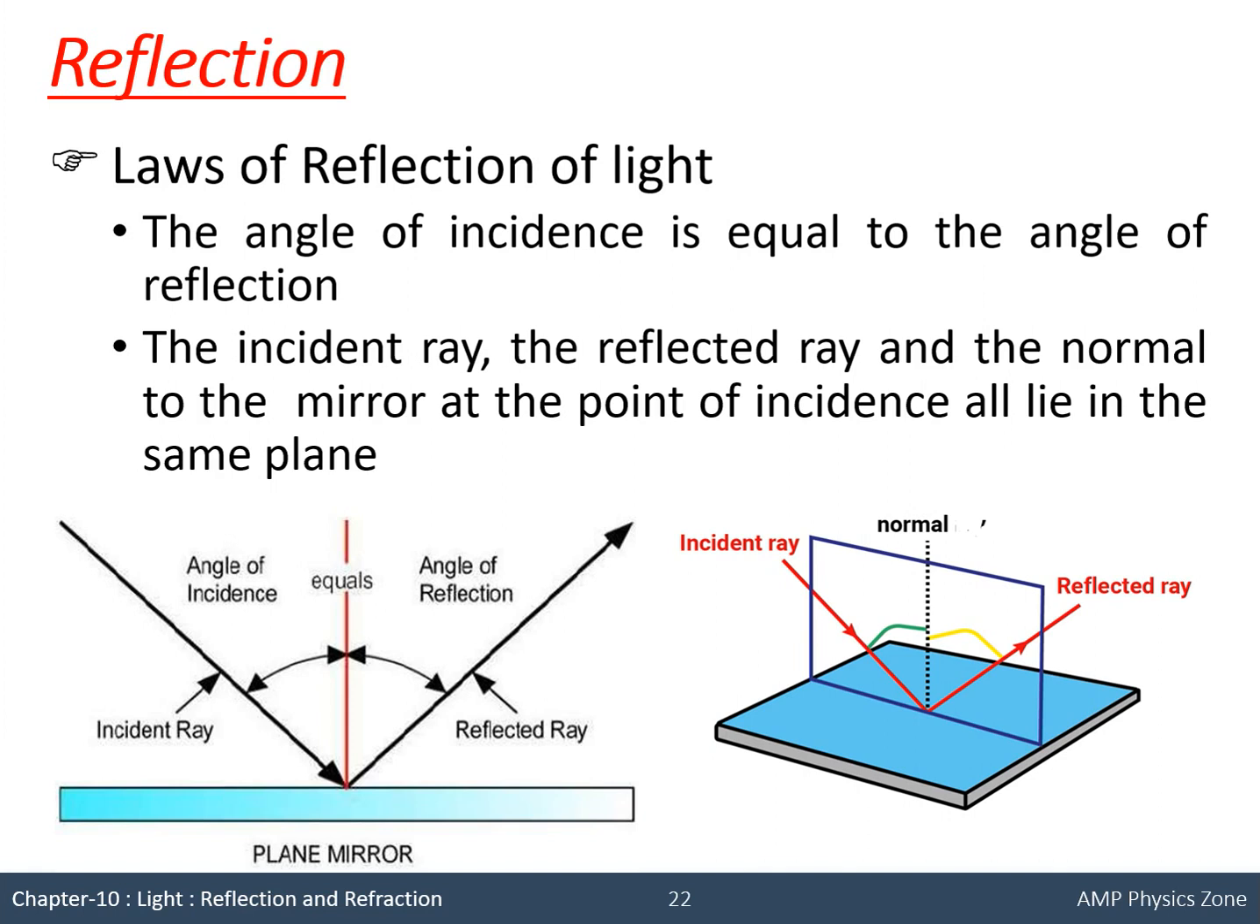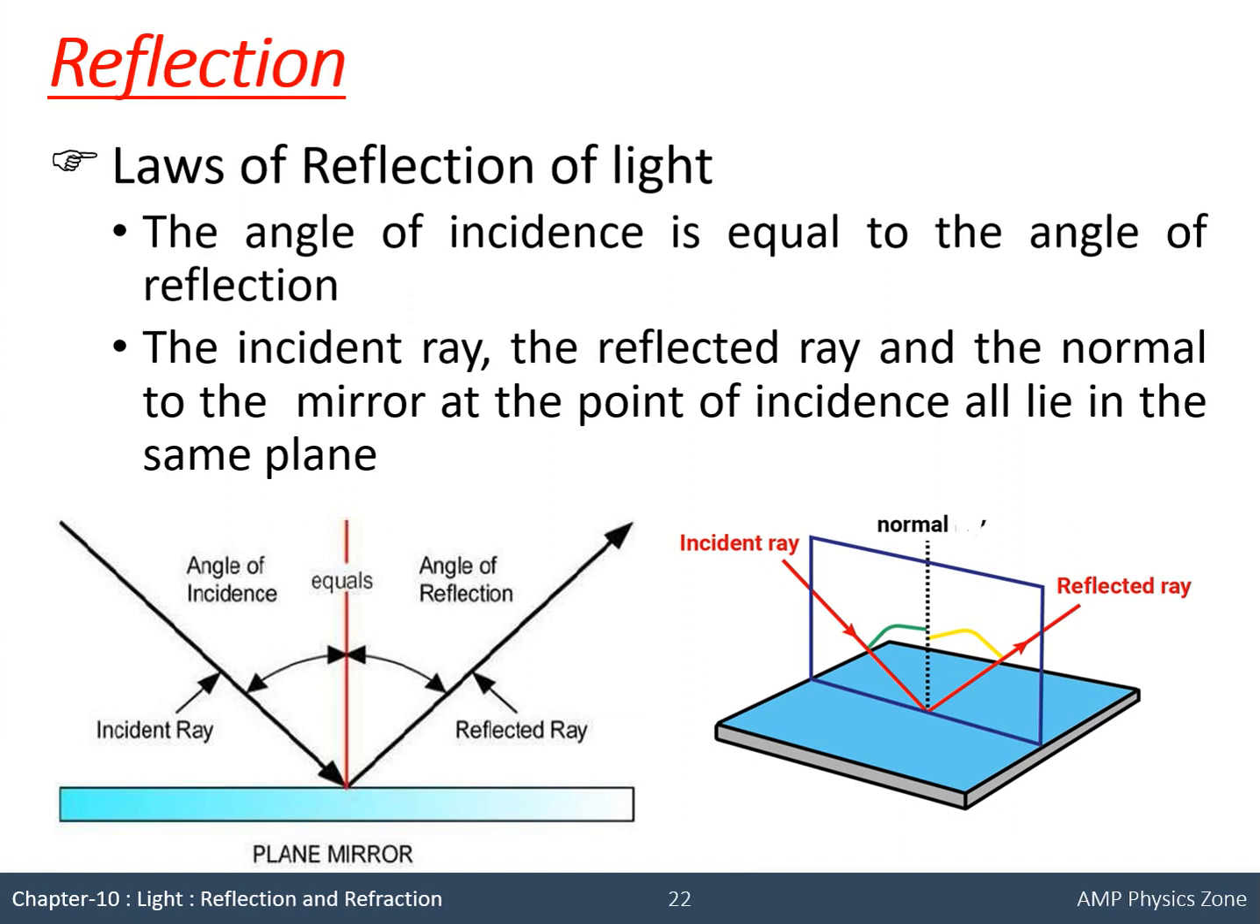First, the angle of incidence is equal to the angle of reflection, so I is equal to R, like that we can say. Second, the incident ray, reflected ray and normal at the point of incidence all lie in the same plane. Okay, so these are the two laws of reflection.